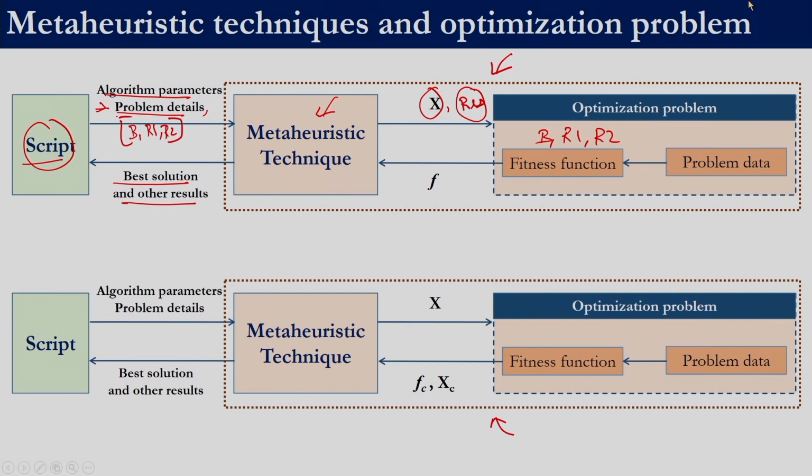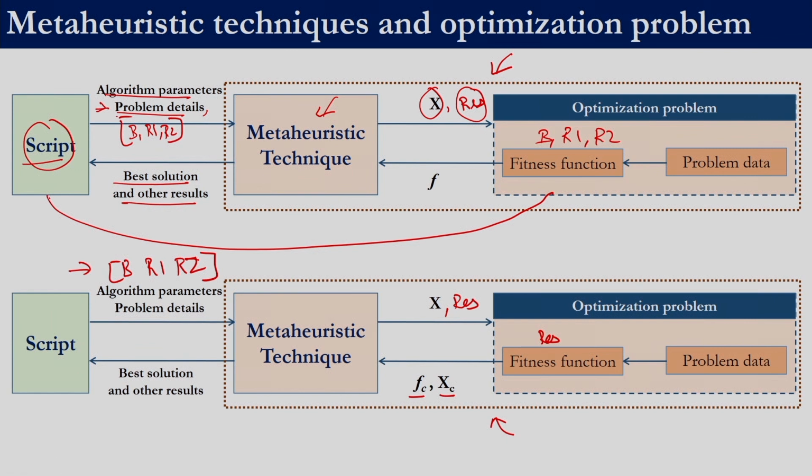This is also true even if we have correction. We will have to pass B, R1, R2 every time. We have 4 sets. First time we will pass the first set, second time we will pass the second set. That will pass 4 times, and this meta-heuristic technique along with the decision variable will pass the parameters, and those parameters will be utilized in the fitness function, and the corrected fitness value and the corrected solution will be returned back to the meta-heuristic technique. So, this is one way of doing it. Otherwise, in MATLAB a direct communication can be established between these 2 files using a global variable. We will not use that approach.